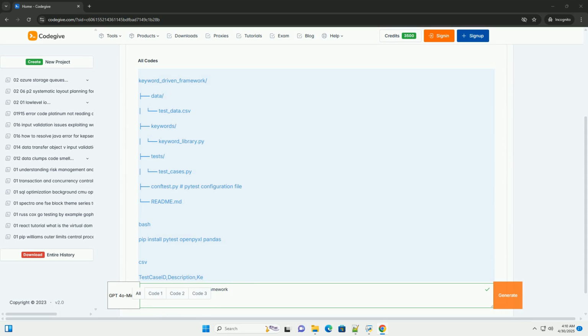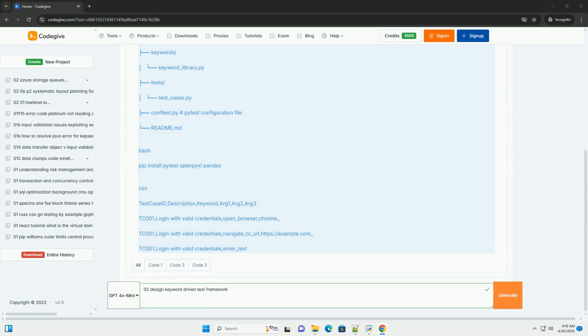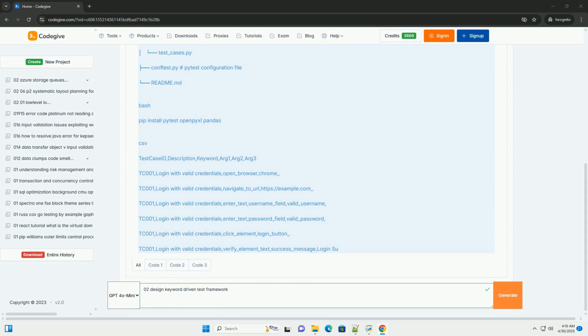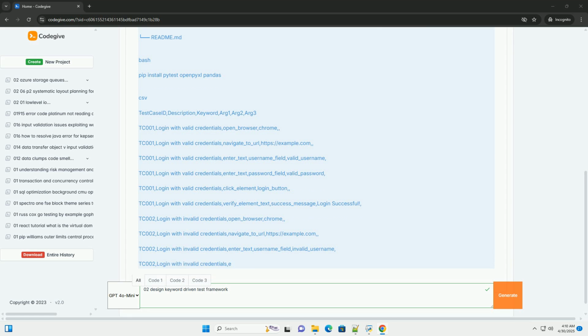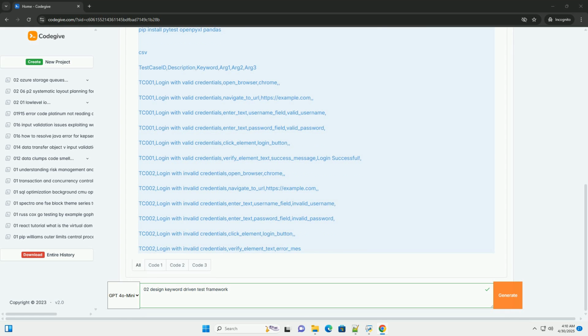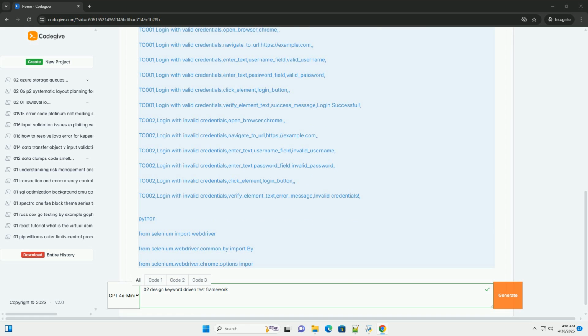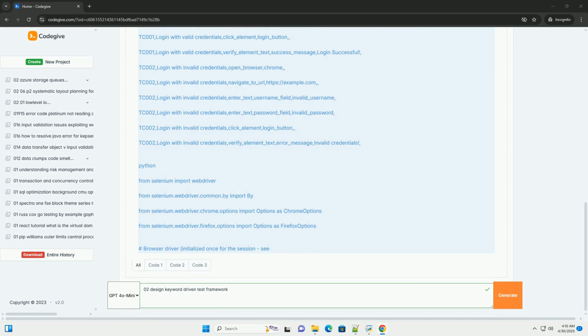Keyword-driven test framework with Python and pytest. This tutorial provides a comprehensive guide to building a keyword-driven test framework using Python and the pytest testing framework. Keyword-driven testing, KDT, is a test automation technique where test cases are defined by a series of keywords or actions, rather than writing code directly for each step. This allows for greater flexibility, maintainability, and collaboration, particularly when non-programmers are involved in test creation.